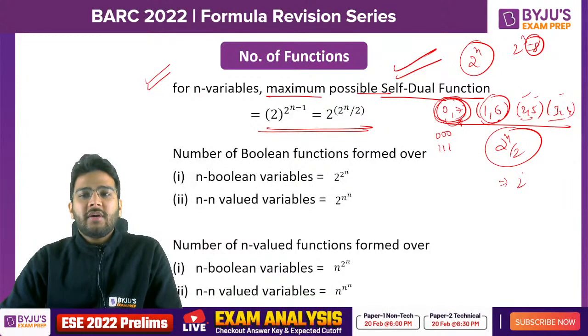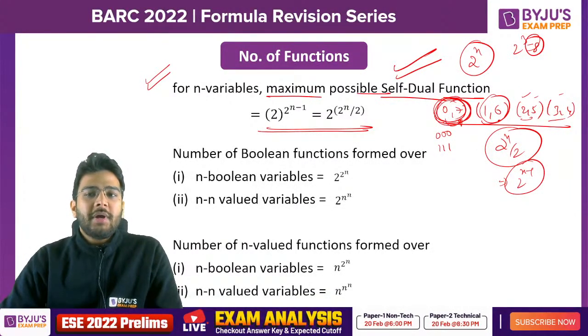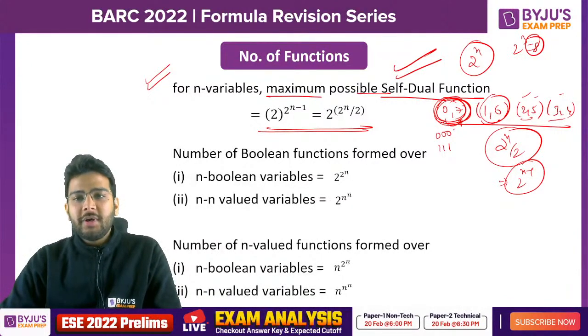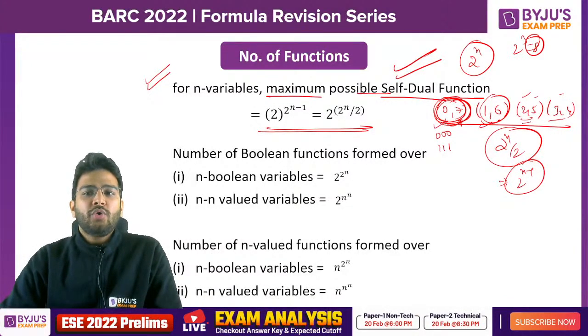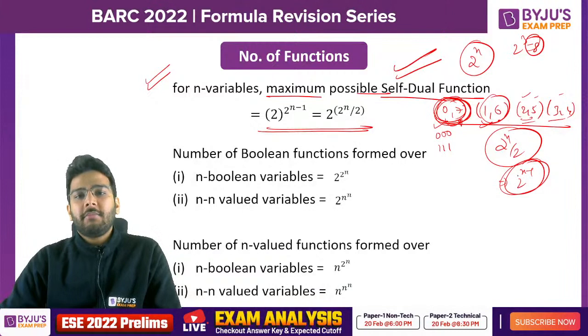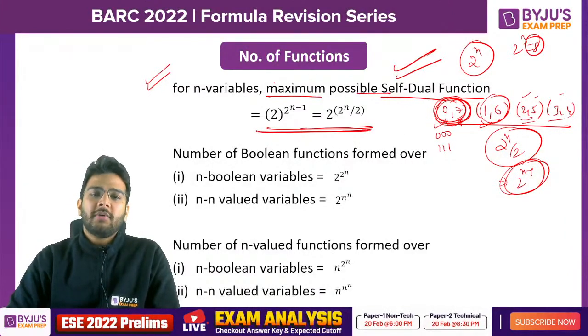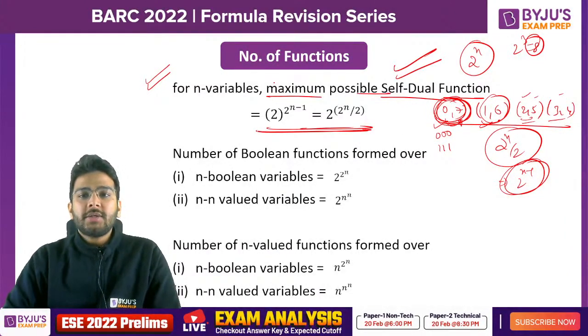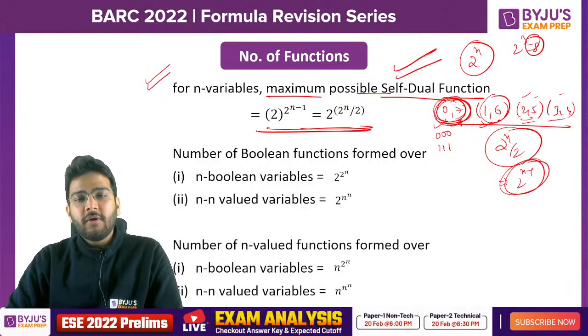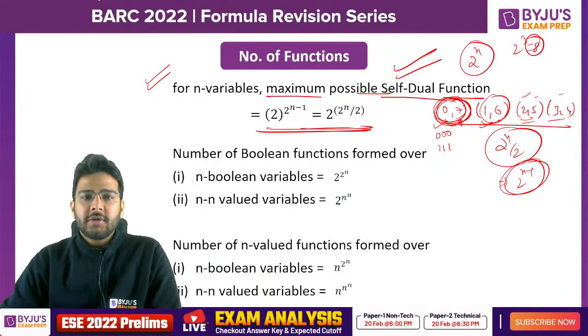So that means we can write 2 raised to the power n minus 1. Now, each of these pairs has two choices. So 2 into 2 into 2, how many times? 2 raised to the power n minus 1 times. That's why it is 2 raised to the power 2 raised to the power n minus 1. This will give you the maximum number of self-dual functions.